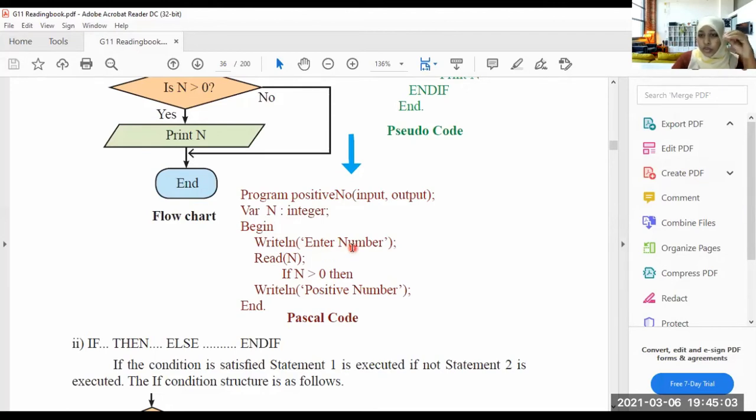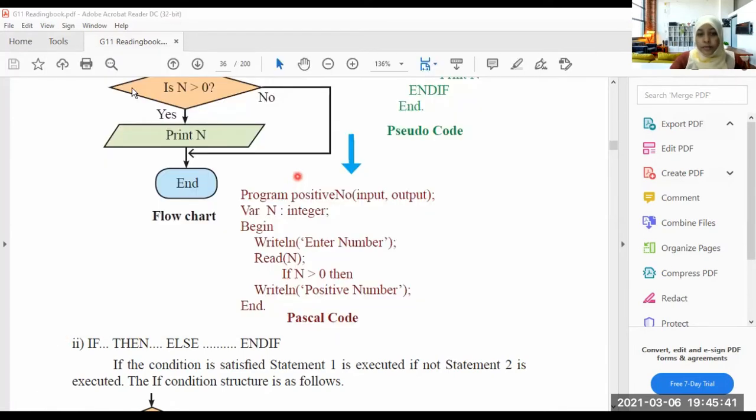What you should do? You should enter the number. That means the program is telling me to enter number. It will be written. Then I am entering the number, so the program reads the number. So read n, read the variable n. Then the if statement. If n is greater than 0, then write line positive number. End. That's it, right? If you want, we can do it also in Pascal.